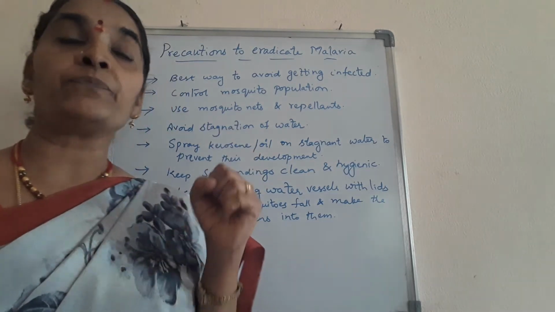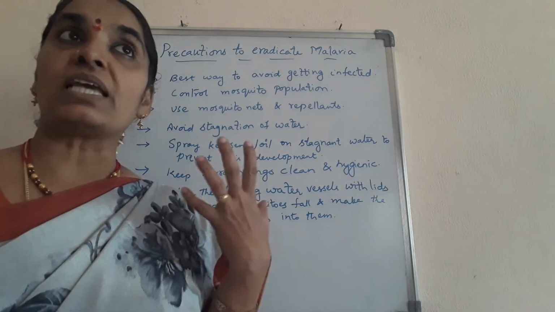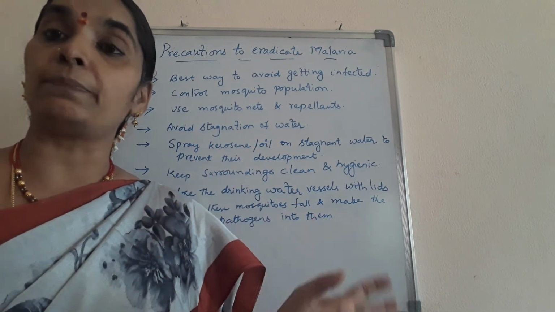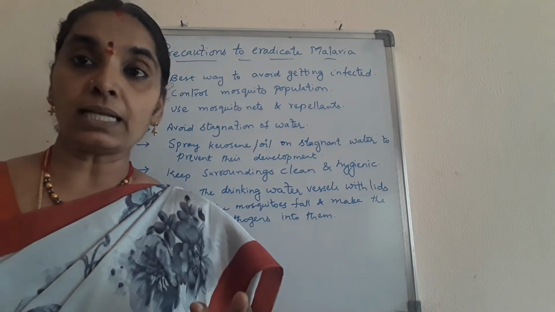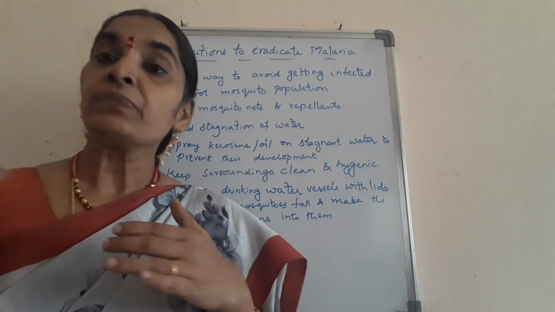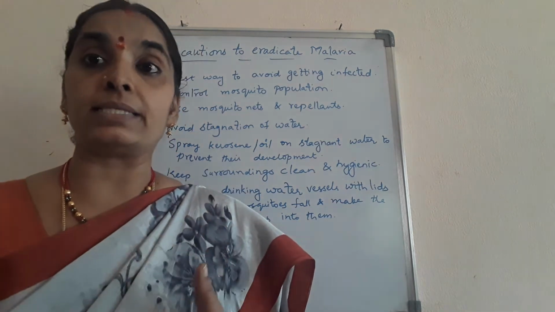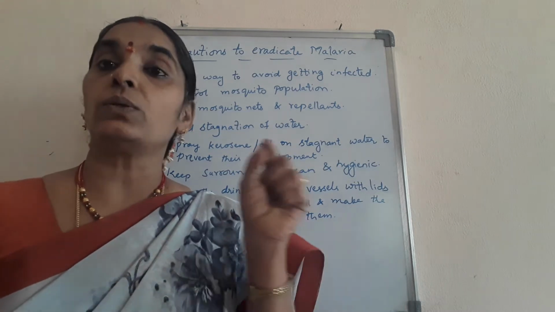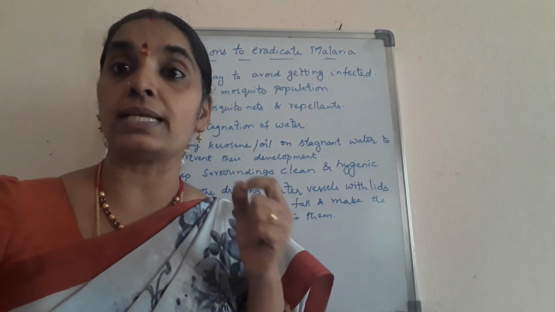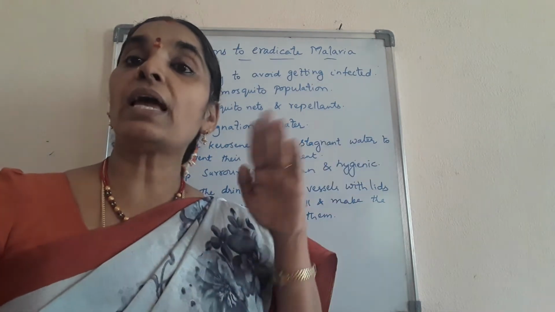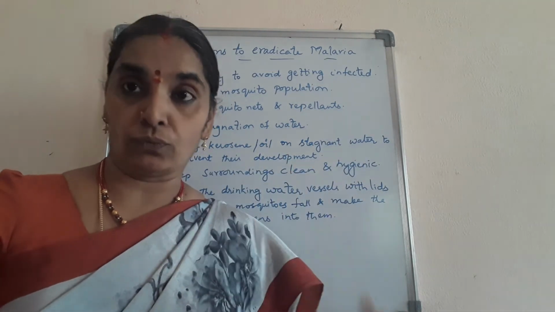You have to take safety measures at home and around your surroundings, and keep the surroundings and premises clean. The main source of transmission is the stagnation of water in our surroundings. Stagnant water is the breeding place for mosquitoes, so we have to avoid stagnation of water.